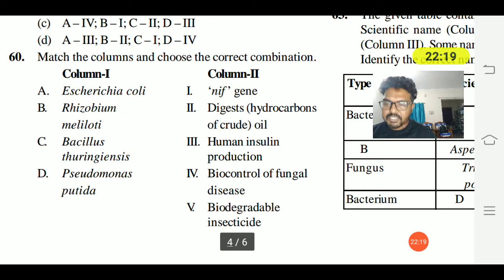60th question. Escherichia coli, Rhizobium meliloti, Bacillus thuringiensis, Pseudomonas putida; NIF genes, digesting hydrocarbons in crude oil, human insulin production, biocontrol of fungal diseases, and biodegradable insecticides.